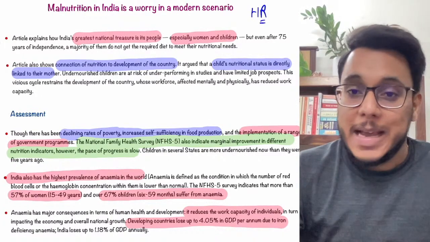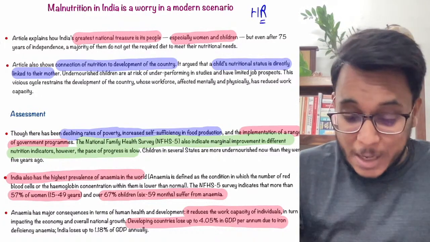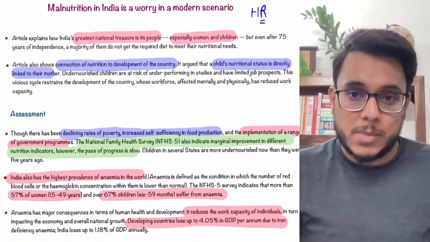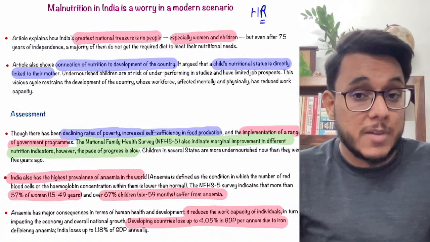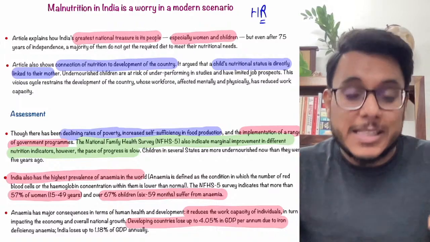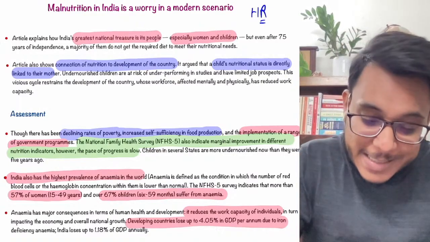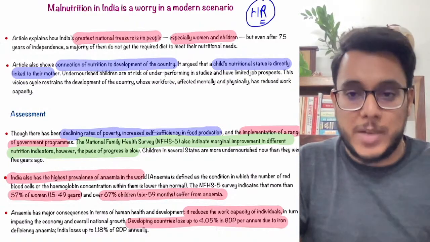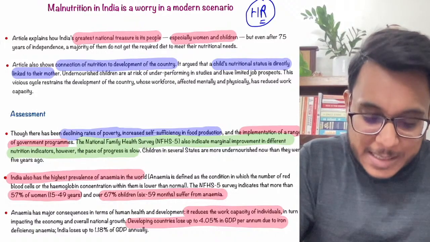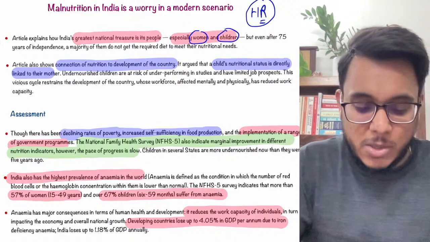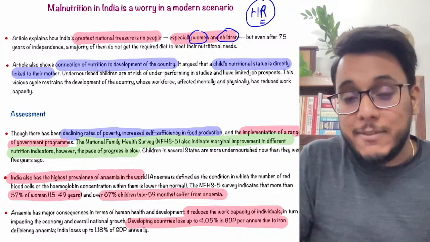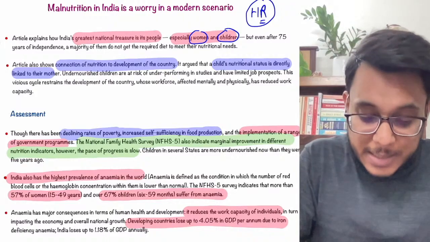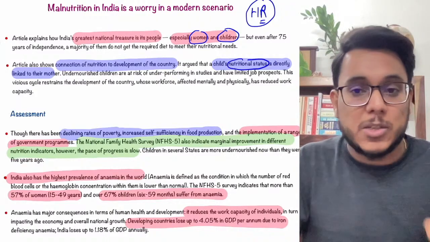And in the same way, India also has one of the largest populations. Not only the largest population, we have a young population. This young population is our greatest asset. It is our greatest wealth. But guys, still the condition of women and children is not very good. There is a very big concern, that the nutritional status is not good.